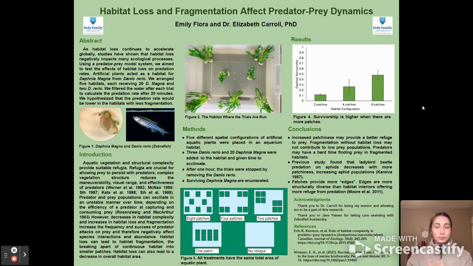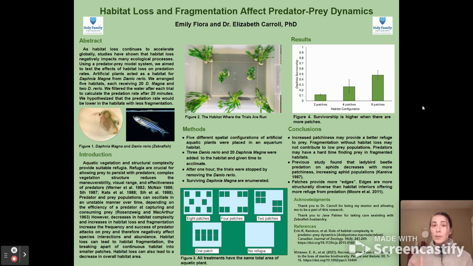So we see the results of these trials in Figure 4, where on the y-axis we have Daphnia survivorship, and on the x-axis we have the habitat configurations. And we see that survivorship is higher where there are more patches. So from these results, increased patchiness may provide a better refuge to the prey.